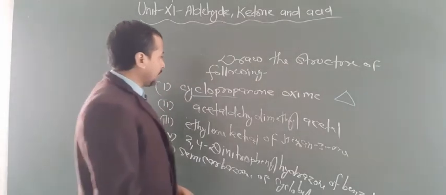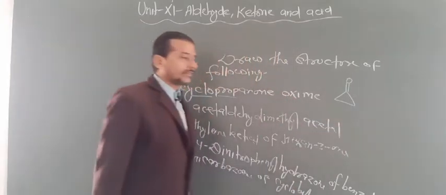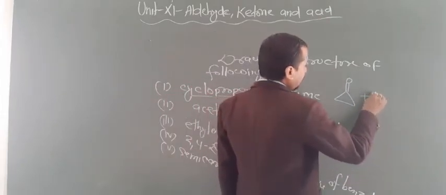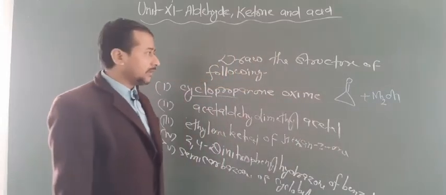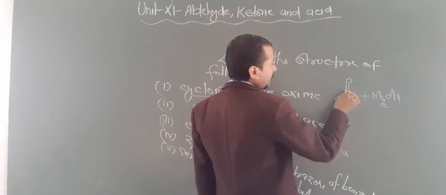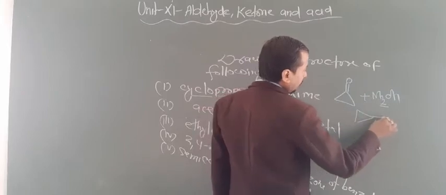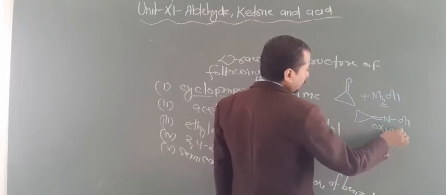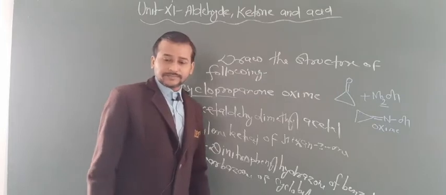Now "one" means this is a ketone, so you have to write the double bond O. Now you have to write the oxime. Oximes form when the NH2OH group attacks the carbon containing O. So you have to remove 2H and 1 O, and this carbon attaches by a double bond to N. So like this you have to draw the answer, NOH. So this is known as cyclopropanone oxime. Are you getting this point?